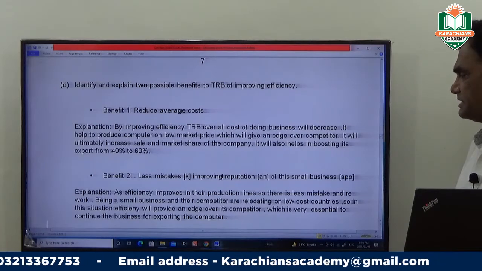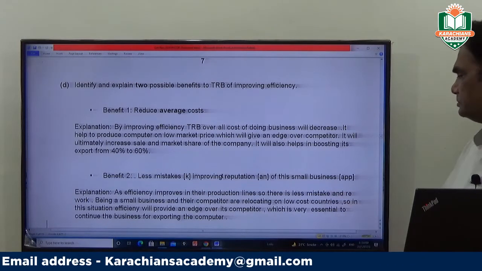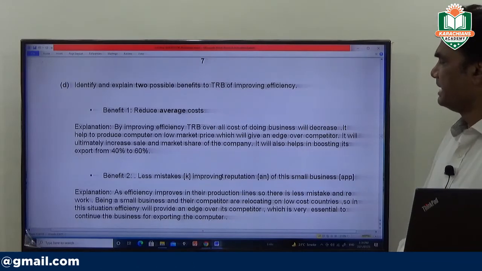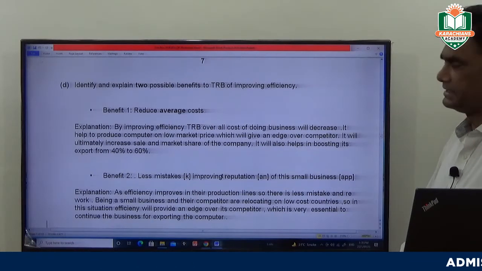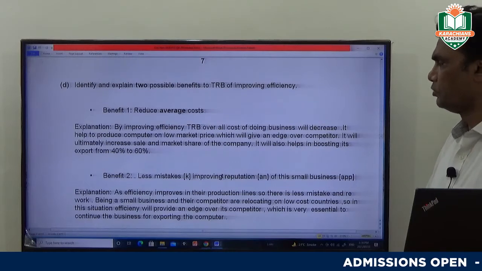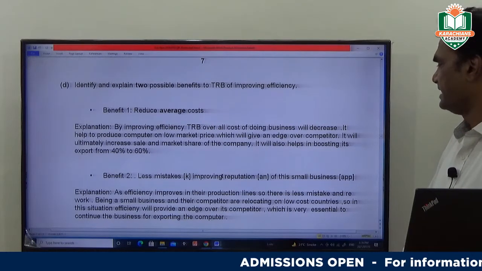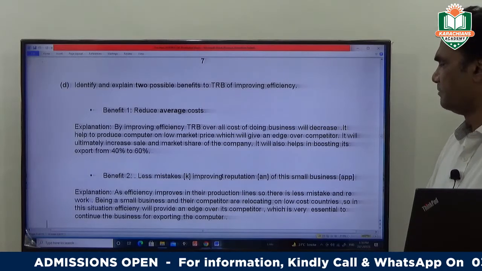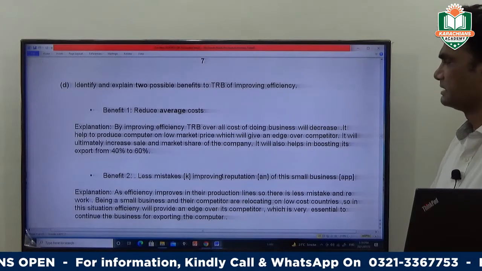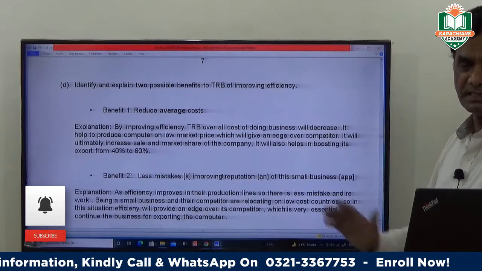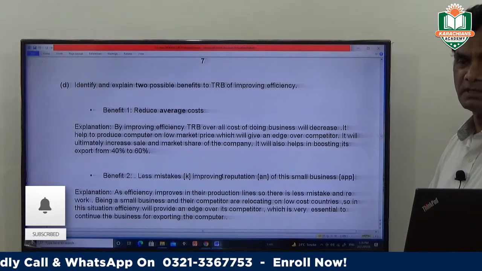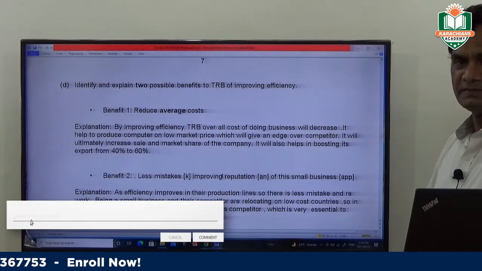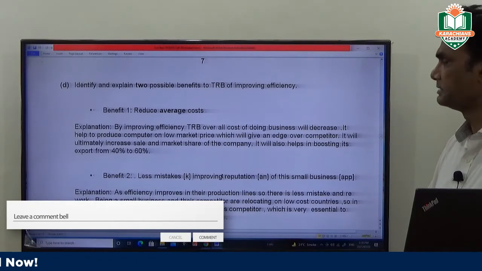Benefit 2, fewer mistakes, improving reputation, and this is a small explanation. By improving efficiency, TRB's overall cost of doing business will decrease. It helps to produce computers at a low market price, which will give an edge over competitors. It will ultimately increase sales and market share of the company. It will also help in boosting its exports from 40 to 60%. Currently, they are exporting 40% of their computers. If they improve efficiency, they will definitely export more than 40%.